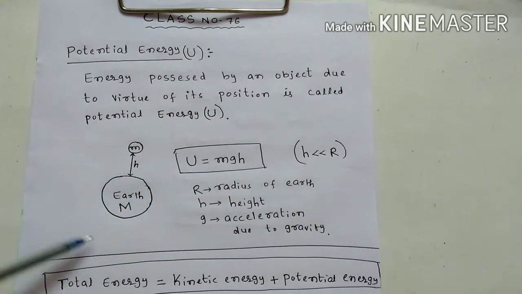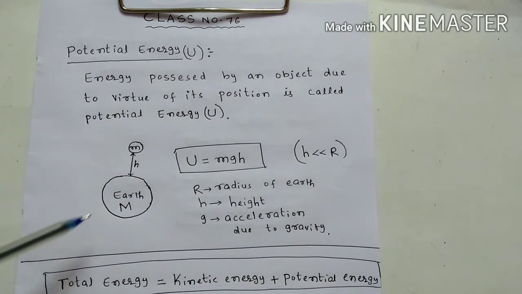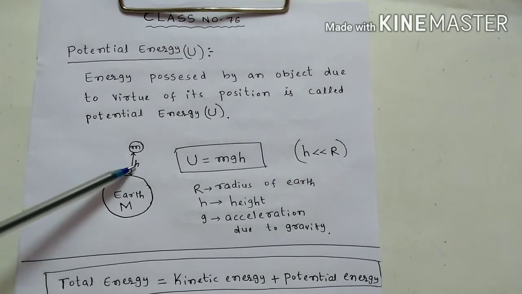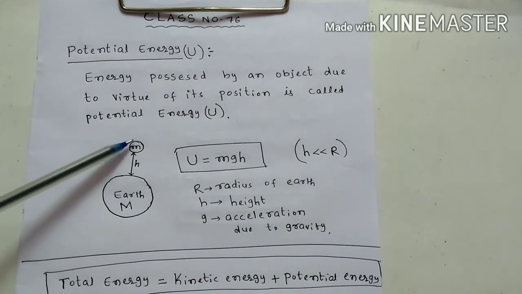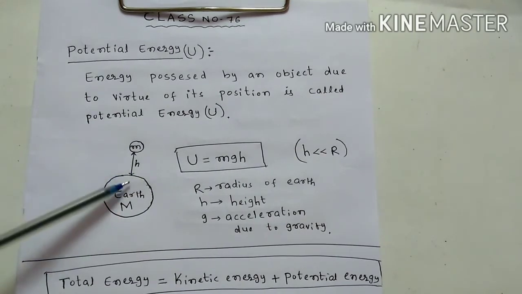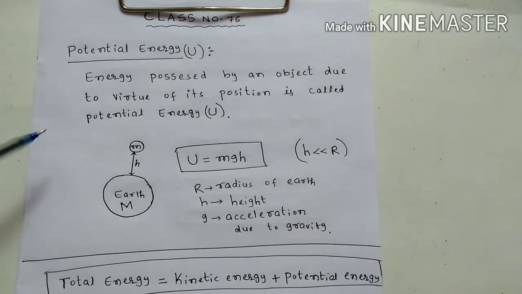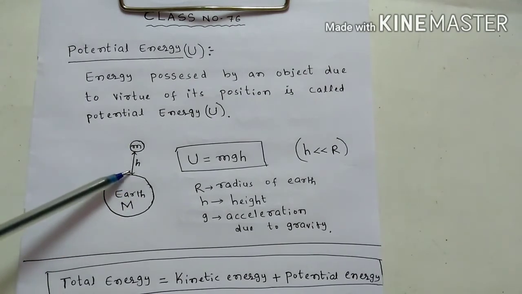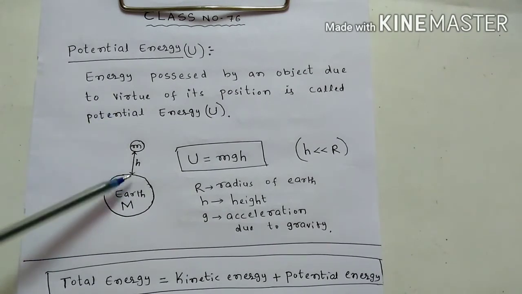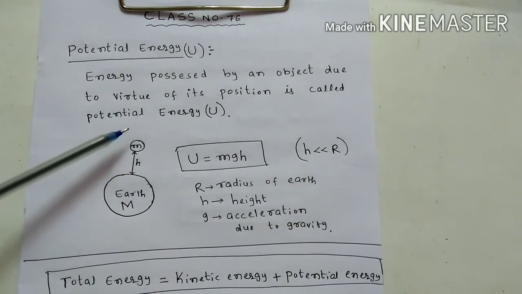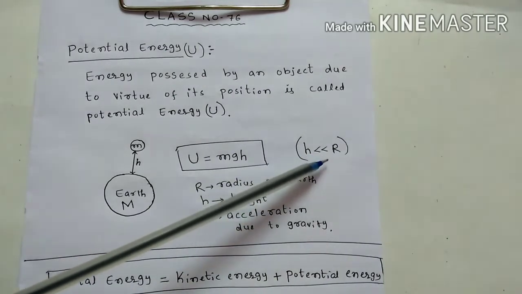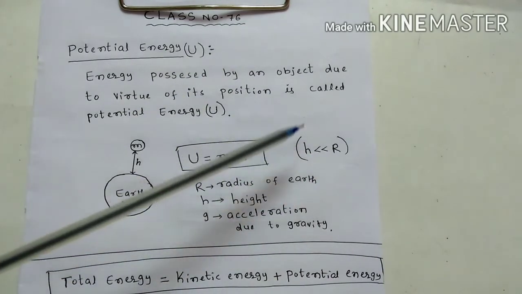See here, this is the earth. The mass of the earth is capital M. Suppose one object of mass small m is at a height h from the earth's surface. Then what is the energy possessed by this object? This object is at rest with respect to earth, but it is at a height of h meters. This h is much smaller than the radius of the earth.